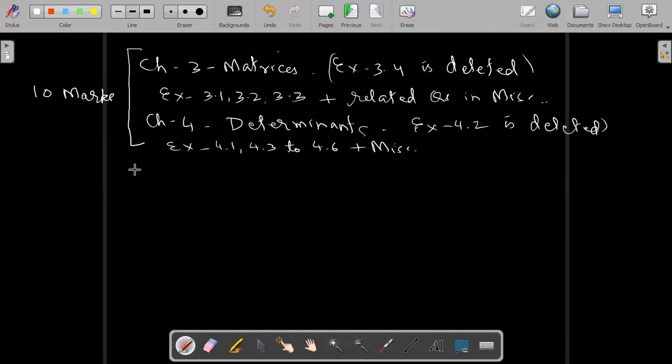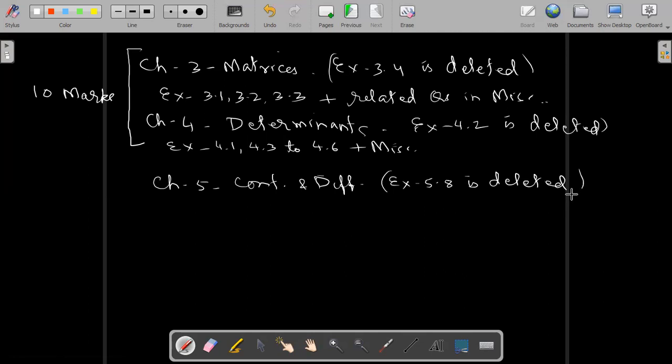Okay. Then chapter number 5, continuity and differentiability. These all chapters we have done: matrices, determinants, continuity, and differentiability. In continuity and differentiability, exercise 5.8 is deleted.